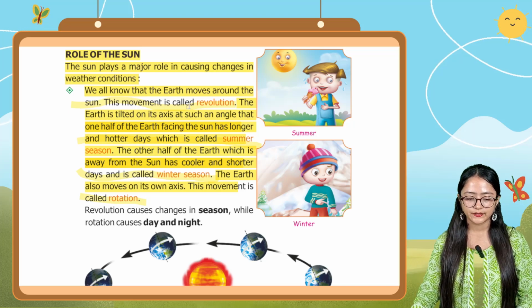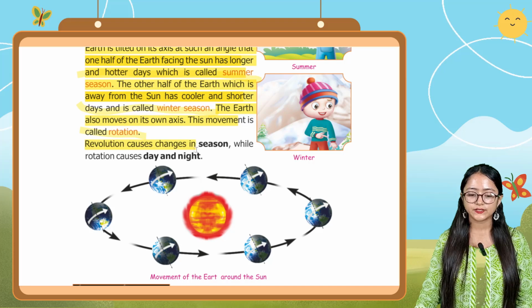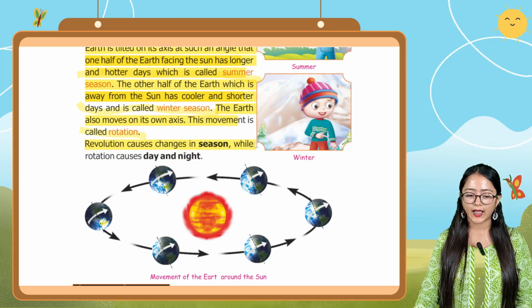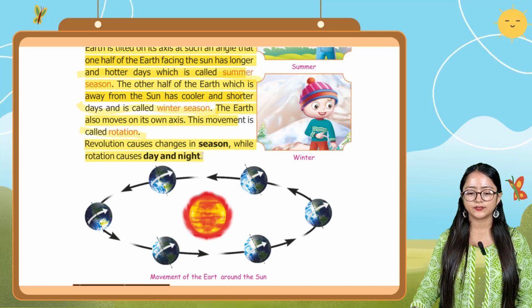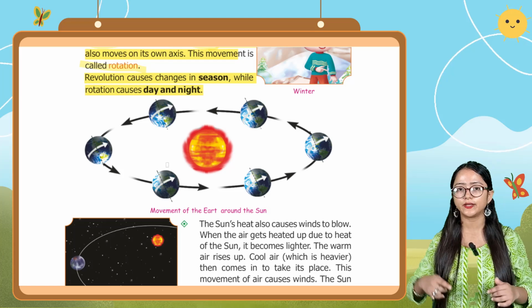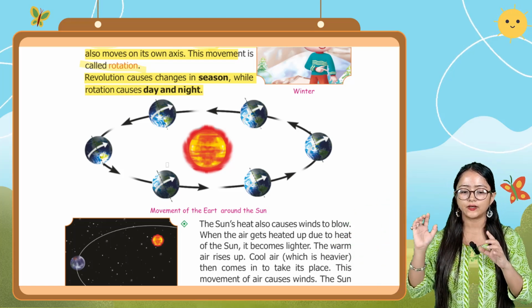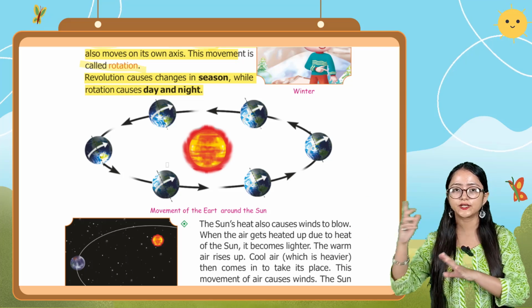Okay, now it is telling that revolution causes changes in season while rotation causes day and night. So basically revolution means what? Revolution means the earth is taking a round of the sun. Okay, so the revolution causes change in season.